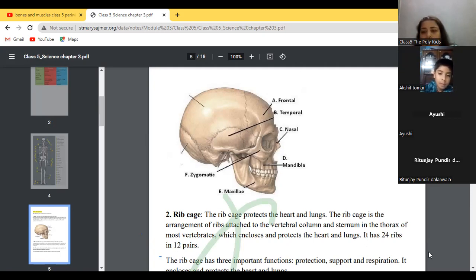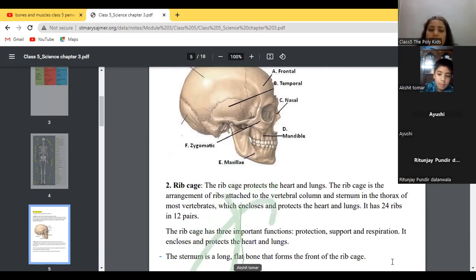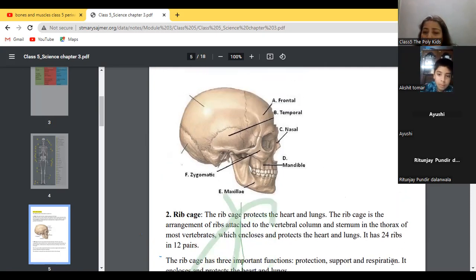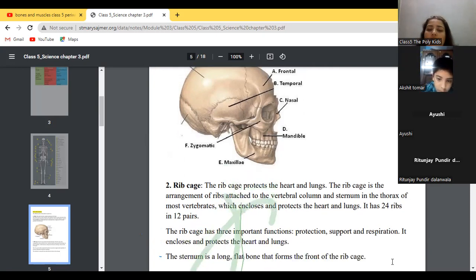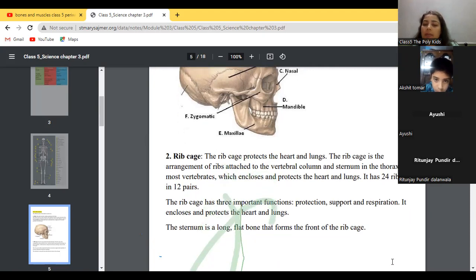All right? Clear till here? The rib cage has three important functions: protection, support, and respiration. It encloses and protects the heart and lungs. The sternum is a long, flat bone that forms the front of the rib cage.